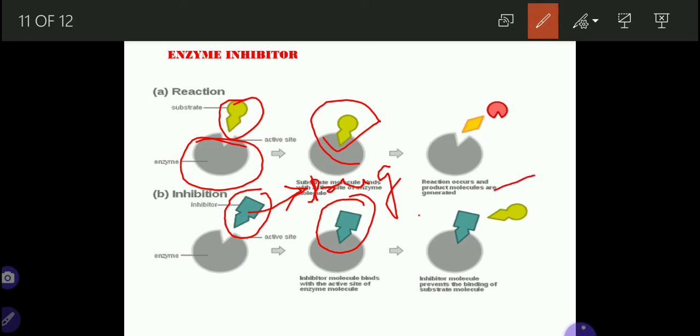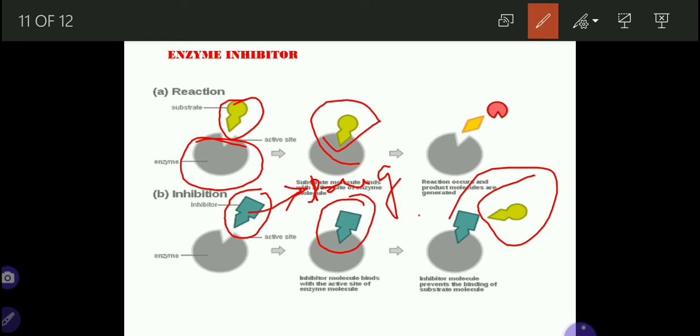So now the substrate cannot enter. The substrate which was causing the human tissue harm is no longer available for formation of complex with the enzyme because the active site of the enzyme is blocked. This is one of the ways to stop the substrate from entering the active site and harming human tissue.